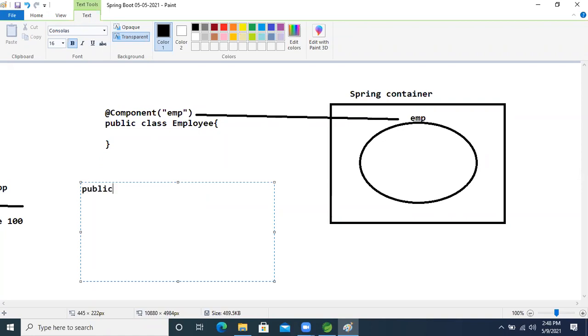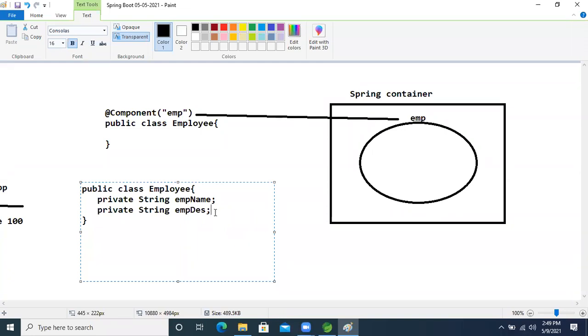Public class Employee, right? This class is there. In this class, I'm taking a private String empName and a private String empDesignation. Just two things I'm taking, guys. I don't want to put the data inside these variables using setter or getter methods, right?